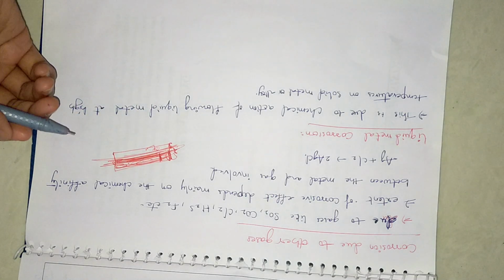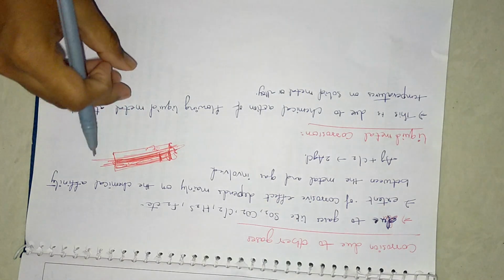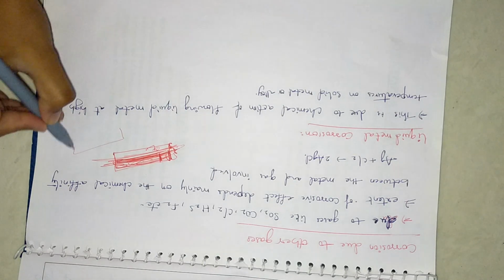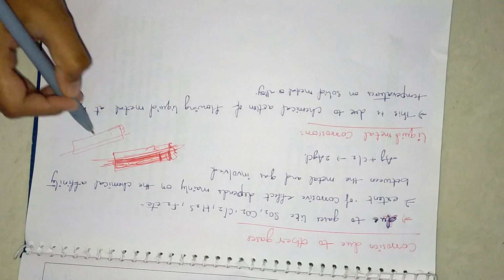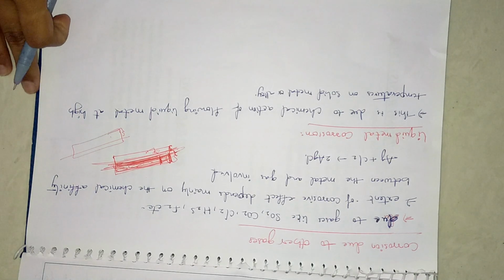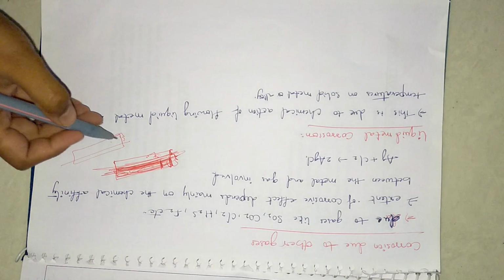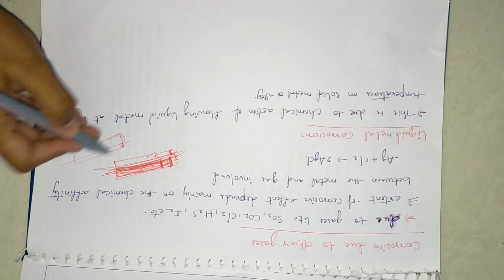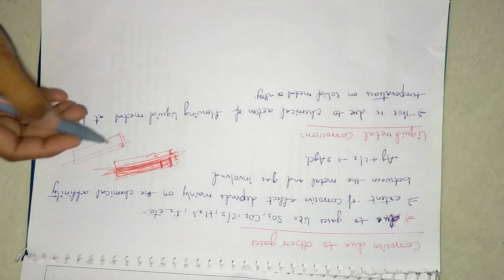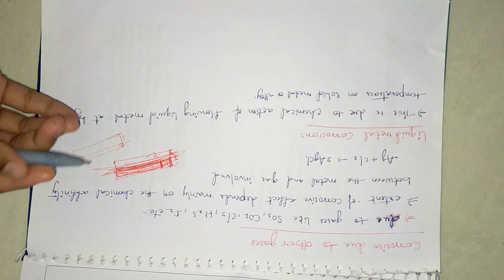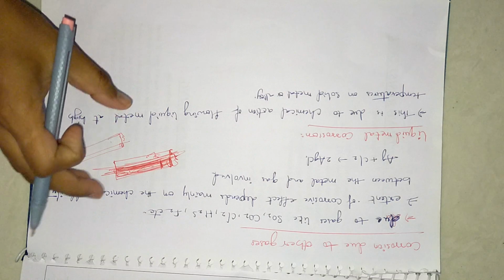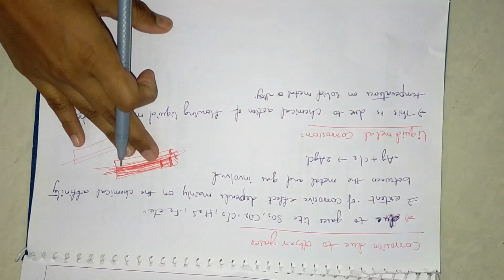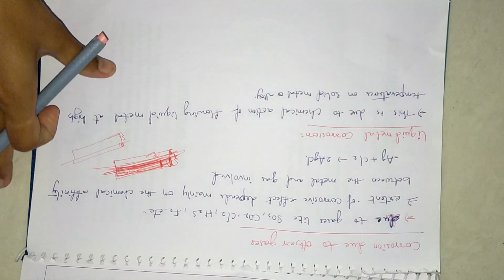If the volume is less, that means if the protective layer is thin and the actual metal is more, then it will not guarantee that the corrosion process will not happen, because the protective layer is very thin, so it can easily go away when gases with a high concentration come into contact with this metal. So it depends upon the complete metal, the film layer and the atmospheric gases.